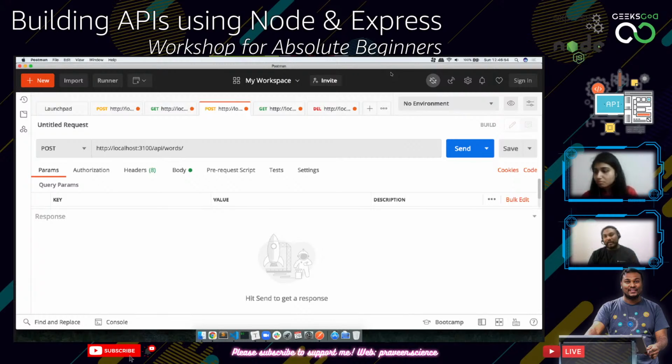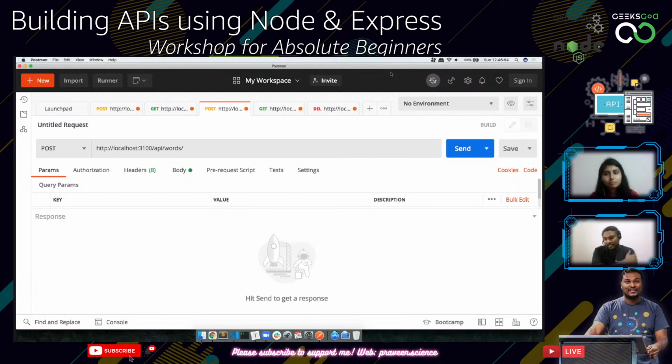Oh, got it. Response.render is mainly for views. So we are not creating any GUI right now. We are just creating an API server. So an API server is mainly for data, only data. So we are not using any views here, no GUI here. That is the reason we are not using response.render. We are just using response.json for JSON output.